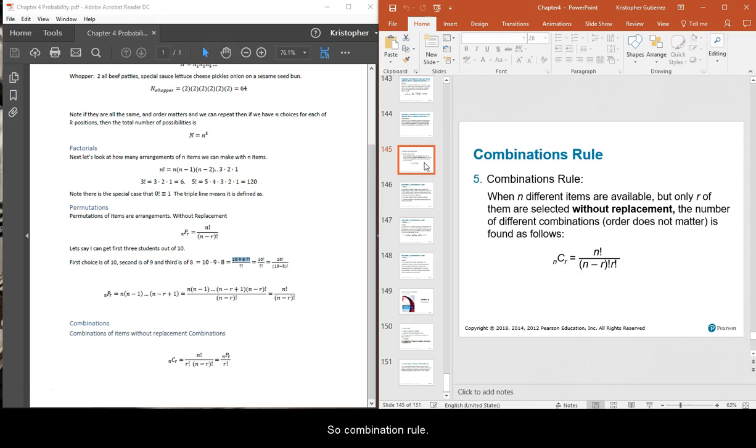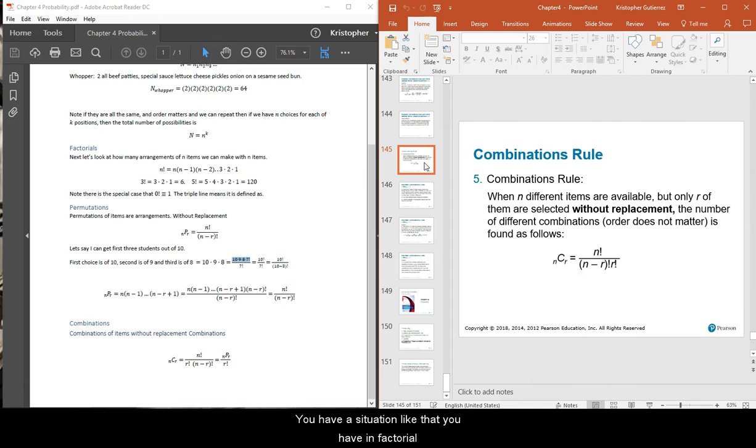All right. So combination rules are for when we have certain items available. We choose r of them without replacement, and this is the number of different combinations that we have. Note that order doesn't matter here. This could be used for poker, or for blackjack, where it doesn't matter what order you get the cards in.